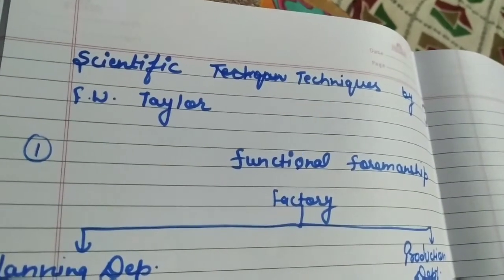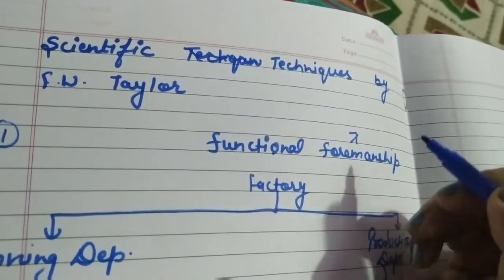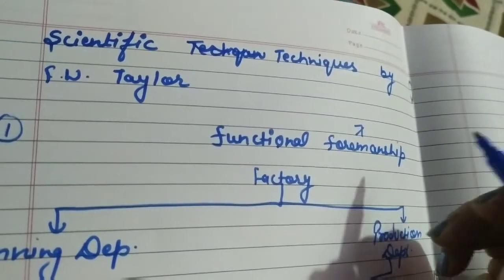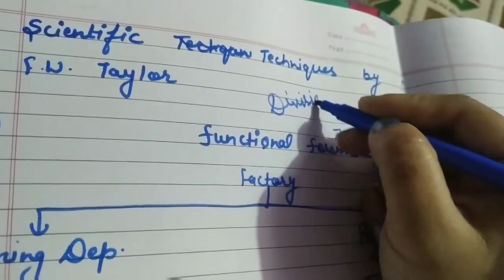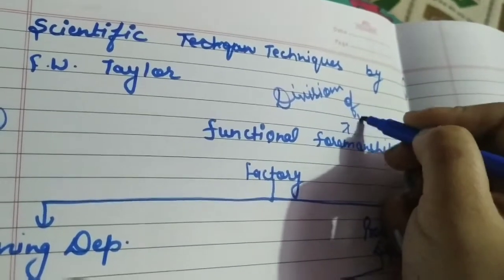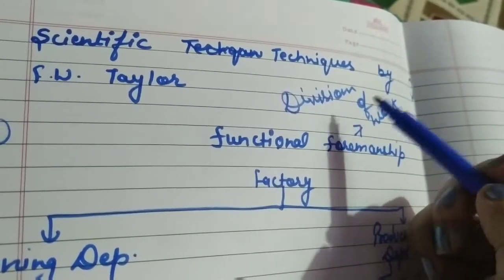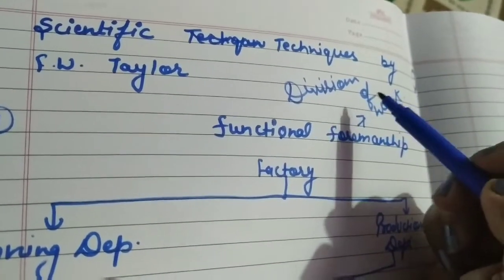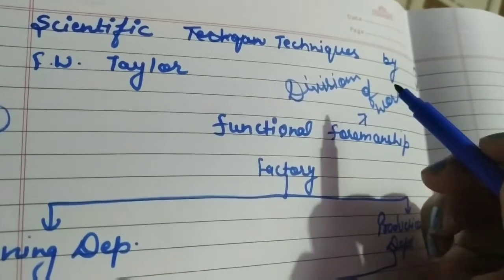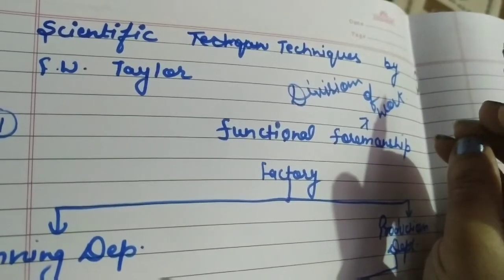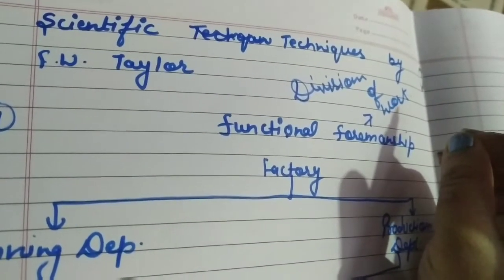So the first technique which is given by F.W. Taylor is functional foremanship. Functional foremanship is an extension of one of the principles given by Henry Fayol, that is division of work. So what I taught you in division of work, that according to Henry Fayol, whatever work is there in the organization, we have to divide the whole work into small units. Is it clear? And give the work to each and every person according to the qualification and skills of the workers.